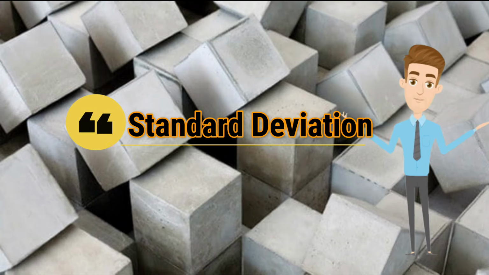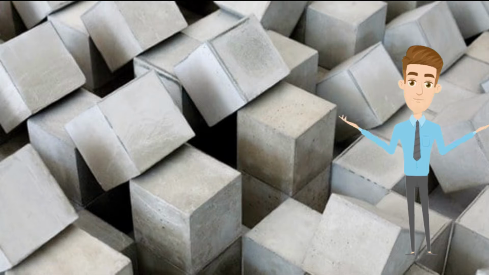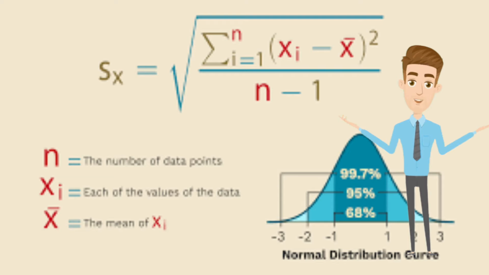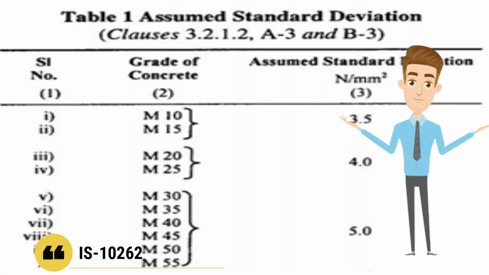Number 2. Standard deviation. When you test a cube for particular grade, there is high probability of cubes failing at different strength values as compared to the strength it is designed for. Thus, we can say that standard deviation is a measure of dispersion allowed from the actual characteristic strength. The standard deviation for various grade of concrete is given in table number 1 of IS 10262.